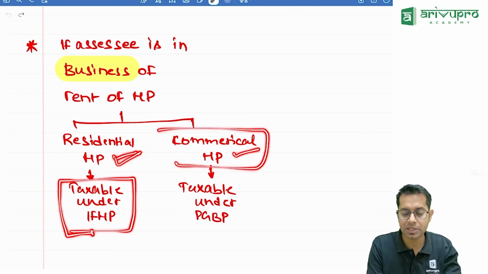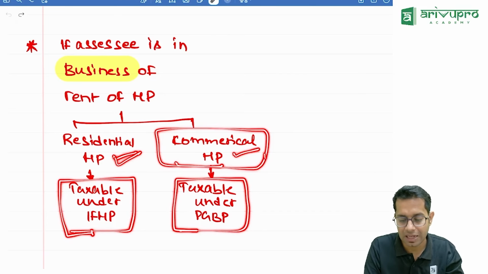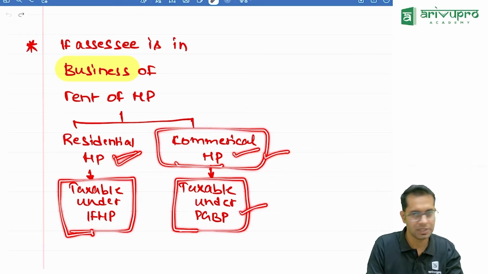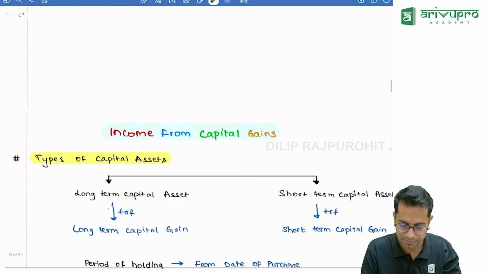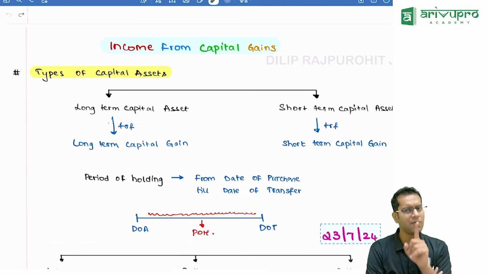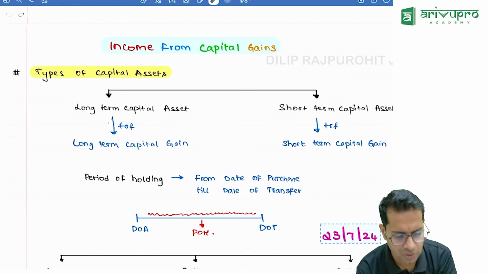But if he is in the business of renting commercial house property, then whatever income he is receiving will be taxable under the head PGBP, the business income. Then under capital gain, of course, this is the chapter where maximum changes are there, and from each head of income there will be one question. Of course, we'll be covering that in the marathon, and we'll take the mock test papers also.